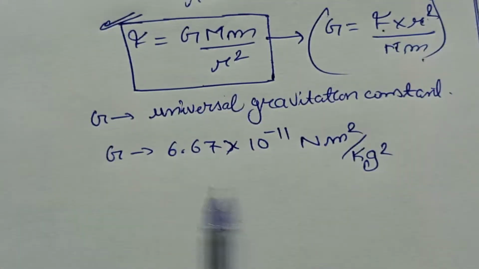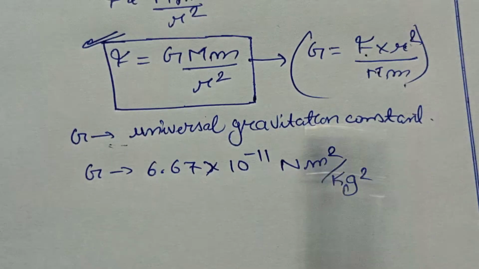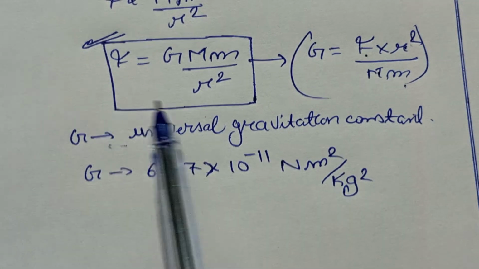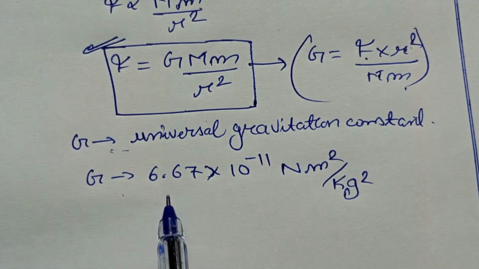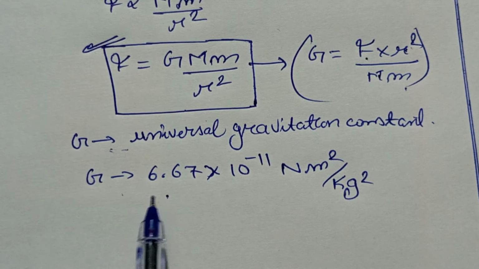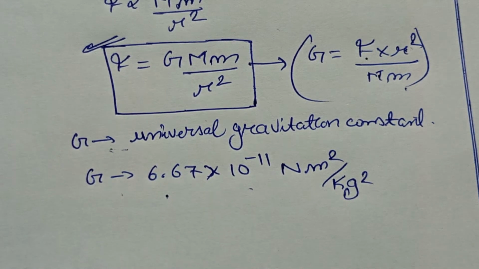Okay, this G is always constant. Suppose you are having two bodies on the surface of the moon, so they will also apply a force on each other by this formula, but the value of G will be this. It never changes. Okay, it is always constant in the universe at any place.